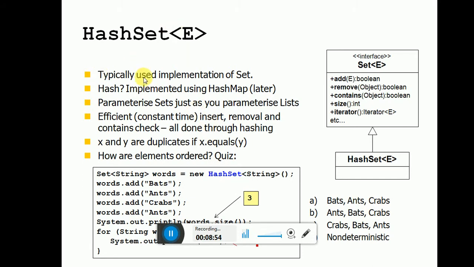HashSet typically implements Set, and it is implemented using a HashMap. So the set is efficient: contains, insert and remove take constant time. The contains check is all done through hashing. x and y are duplicates if x.equals(y). However, the elements are not ordered. So add the elements.